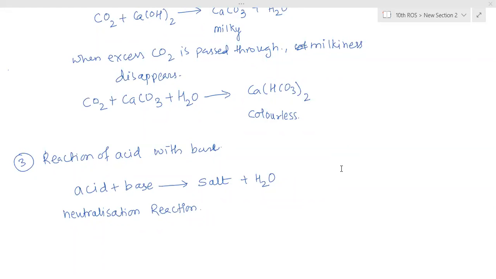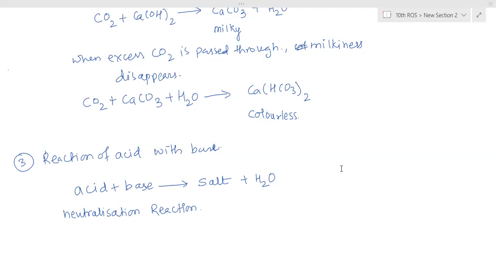Now, why is it called neutralization? Because acid is neutralizing base. That means base's basicity is gone. Base is neutralizing acid. That means acid's acidity is gone. Now both acidity and basicity are gone, so in the solution there will not be any acidic or basic properties. So this is called neutralization.